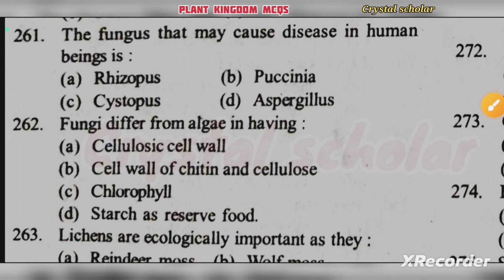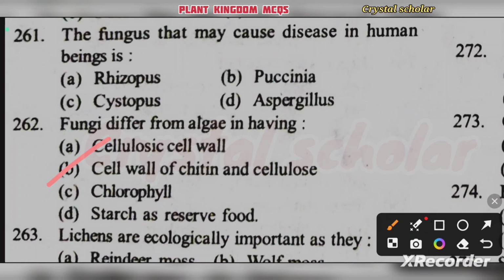Fungi differ from algae in having cell wall of chitin and cellulose, chlorophyll, starch as reserve food. Cell wall of chitin and cellulose. Fungi differ from algae in having cell wall of chitin and cellulose. The next question.